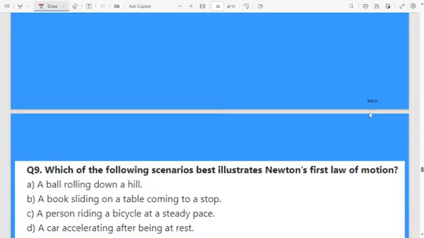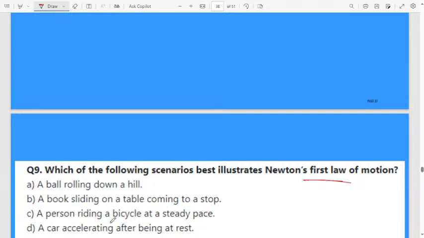Okay, next, this is also Newton's first law of motion. Which of the following scenarios best illustrates Newton's first law of motion? First one, a ball rolling down a hill. Next, a book sliding on a table coming to a stop.